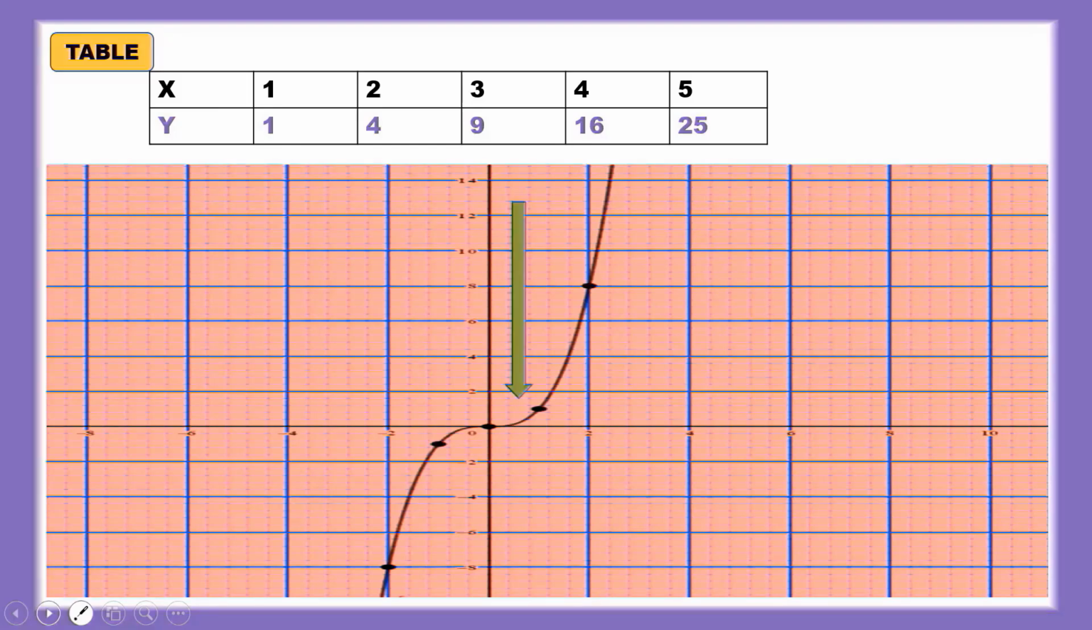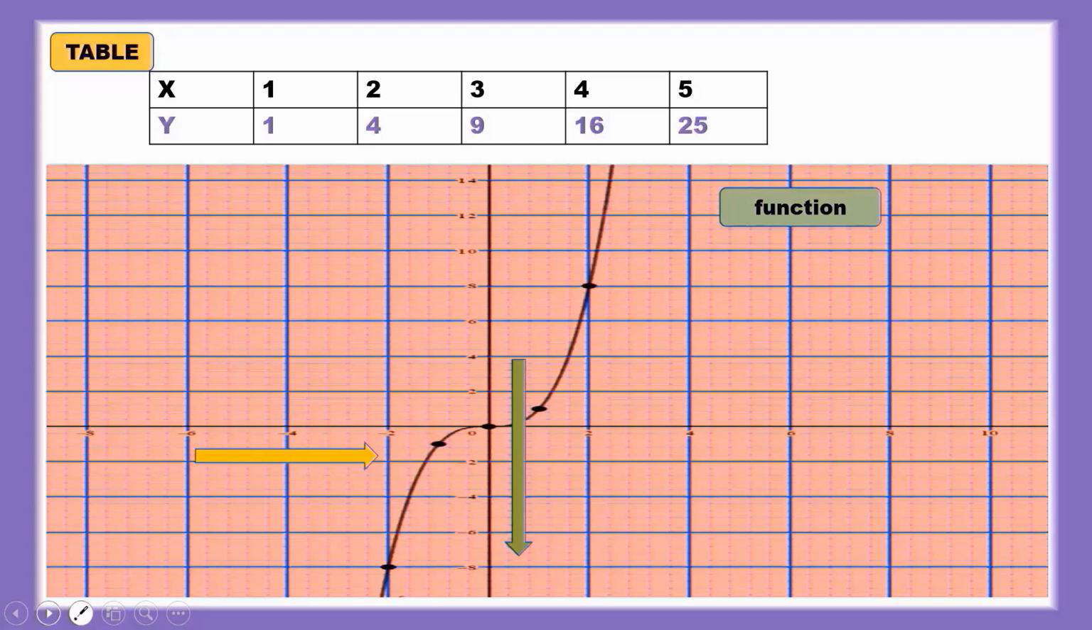Let's check whether this graph is a function or not using the vertical line test. Since a vertical line intersects at exactly one point, it is a function. Let's check whether this function is one-one or many-one using the horizontal line test. Since a horizontal line intersects the graph at exactly one point, it is a one-one function.